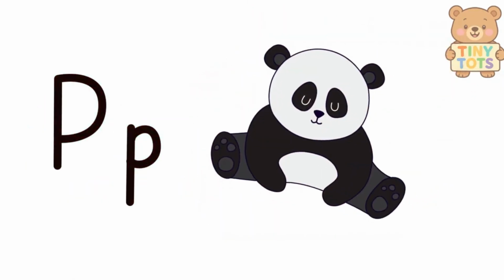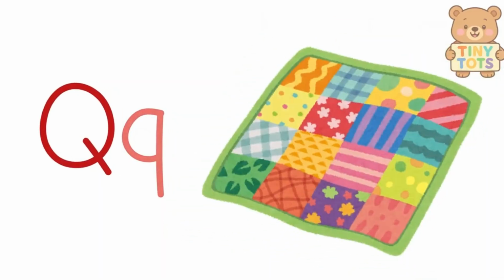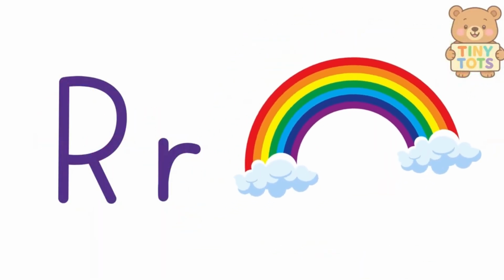P is for pig and panda. Q is for queen and quilt. R is for rainbow and rabbit.